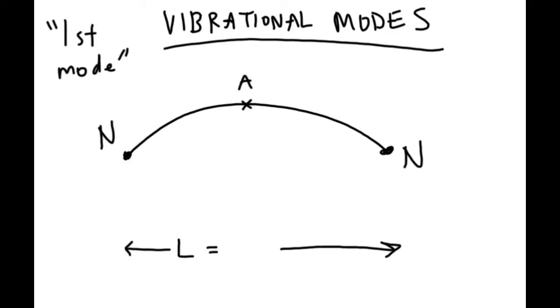Now, why is it the first? Well, the answer is we can't have any fewer number of nodes. If we start with the smallest number of nodes possible, this is what we get. Because you can't have less than 2 nodes. You have to have a node at this edge and a node at this boundary, this end. So that's the first mode.